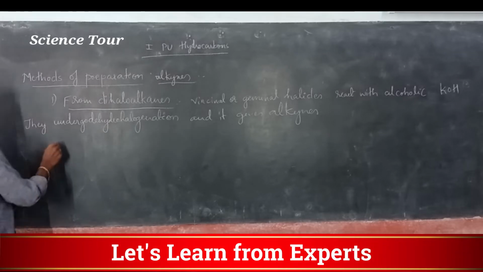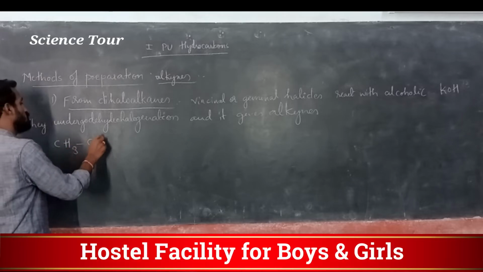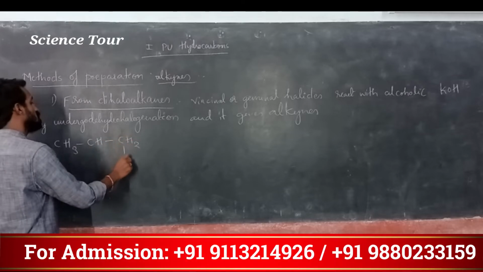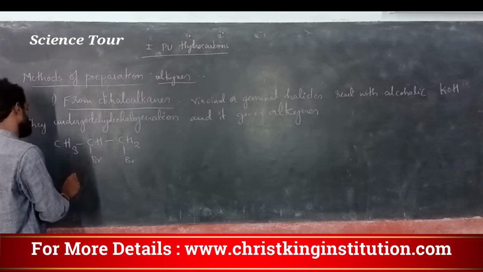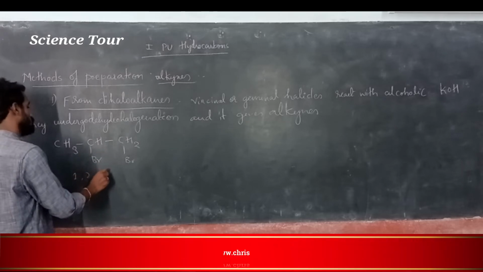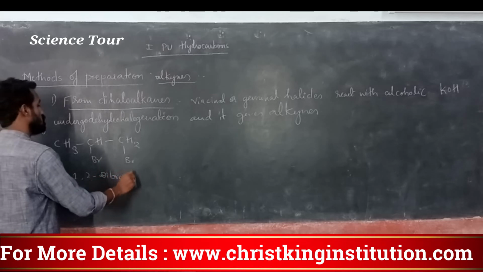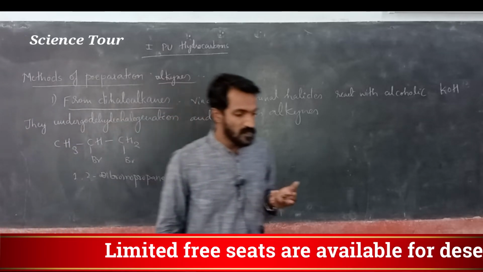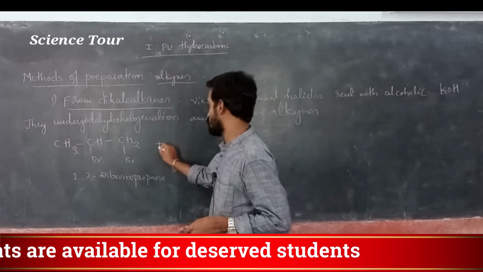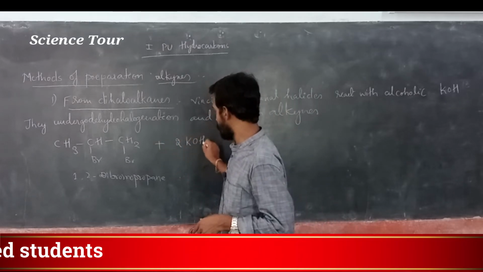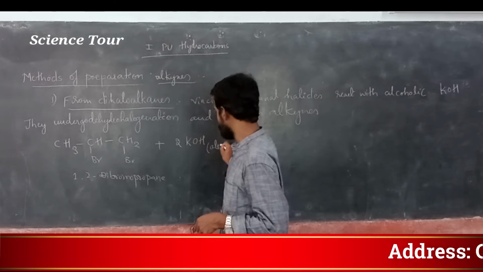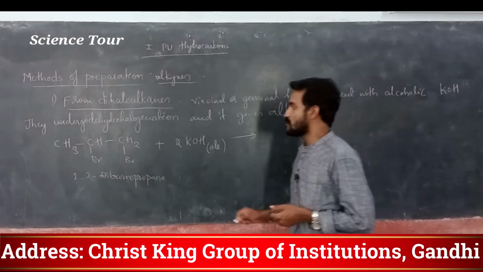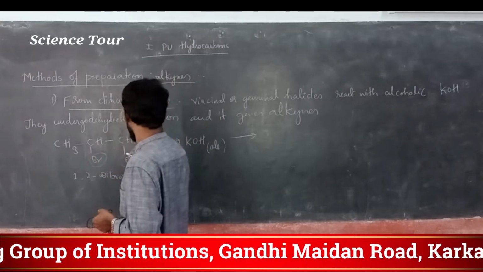My dear students, an example is 1,2-dibromopropane. It reacts with potassium hydroxide, and here the 2 bromine atoms are removed as KBr.